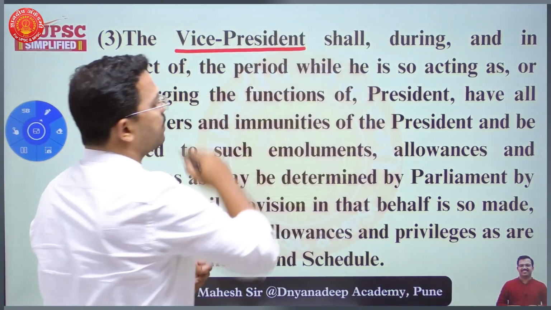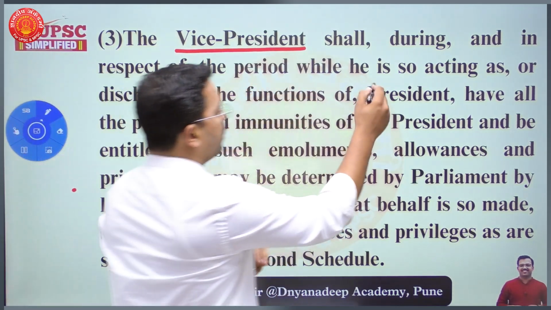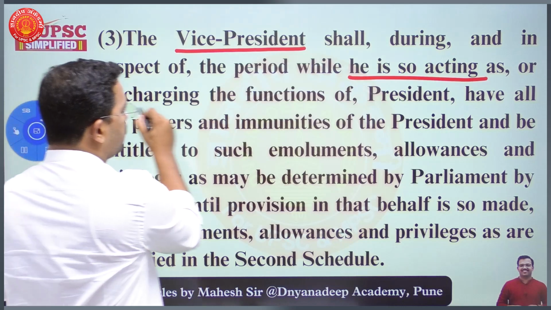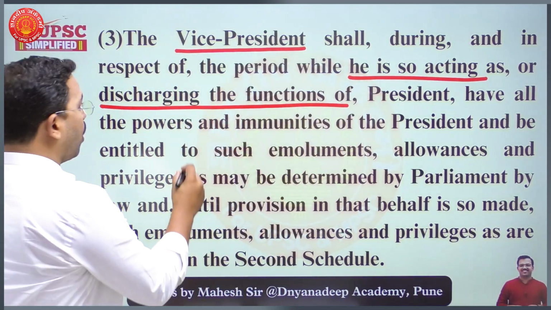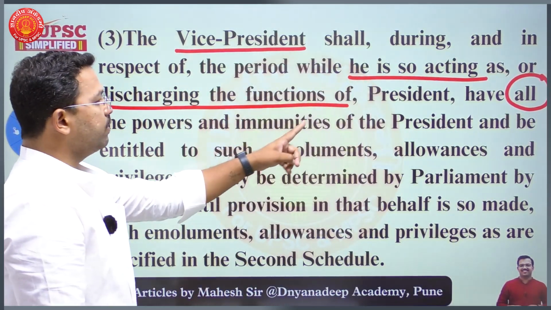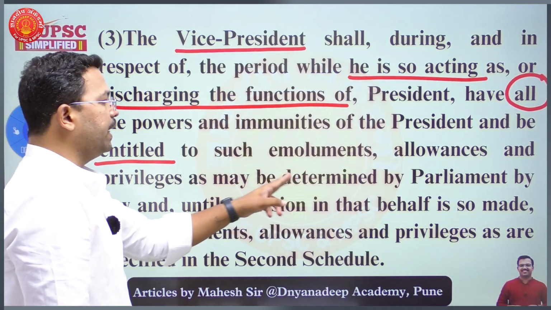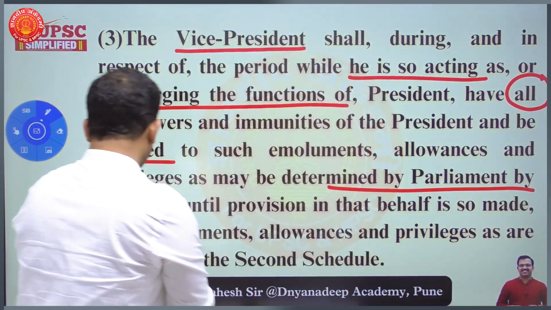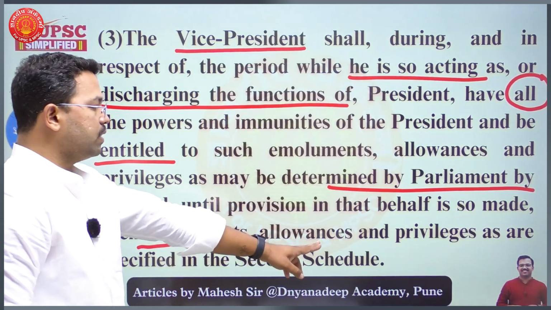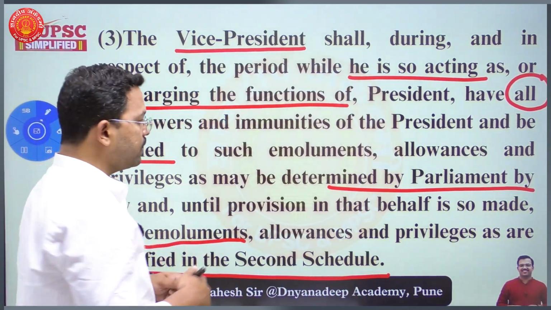The Vice President shall, during and in respect of the period while he is so acting, that is, when he is acting as President of India or discharging the functions of the President, have all the powers and immunities of the President, and be entitled to such emoluments, allowances and privileges as may be determined by Parliament by law, and until provision in that behalf is made, such emoluments, allowances and privileges as are specified in the Second Schedule of the Indian Constitution. So here two things are important.